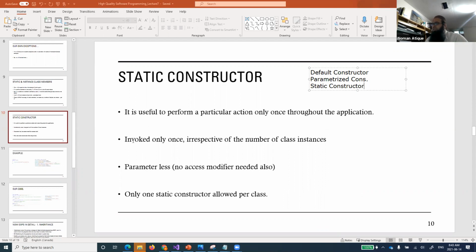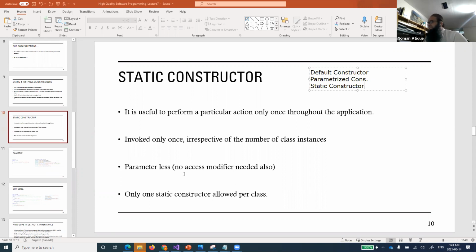Rather, you will say that all other objects will have this particular value, this particular thing. And I'll shortly show you an example. It is invoked only once, irrespective of the number of class instances. It will not be invoked for every class. Even though we said that a constructor is automatically called when a class is created, a static constructor will be invoked first, one time, and it won't be invoked again.